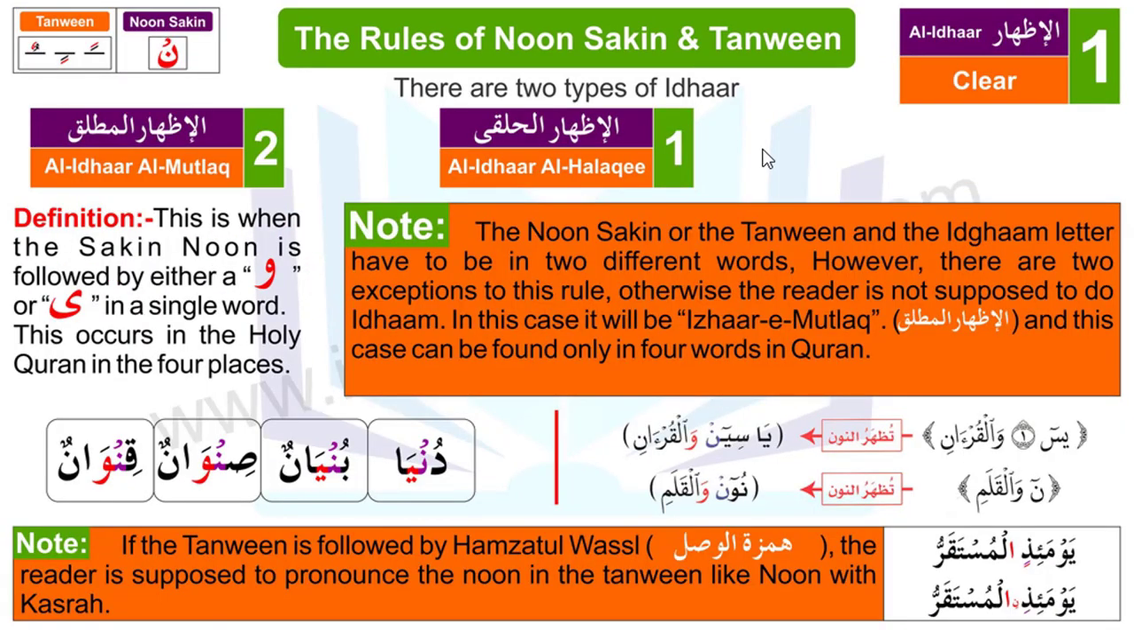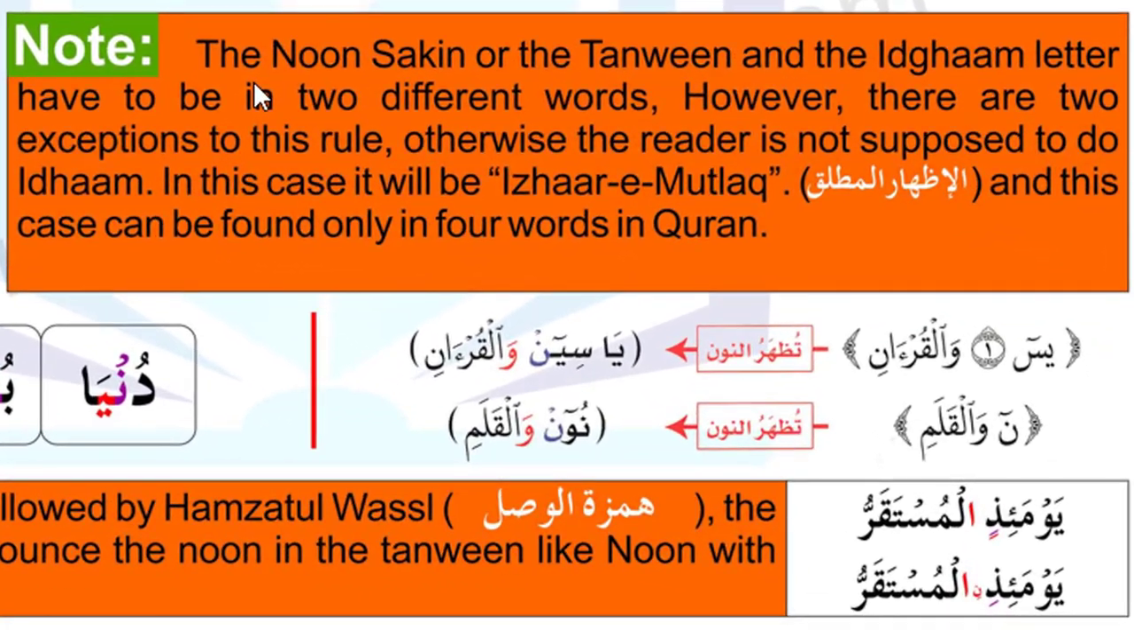And now look at here, one more thing from izhar, which we read in the first rule of noon sakin and tanween. And here you can see that there are two types of izhar. The first one is al-izharul halaki, and the second is al-izharul mutlaq. Al-izharul halaki we have read, and I will tell what is al-izharul mutlaq. So before reading this izharul mutlaq, look at this note first.